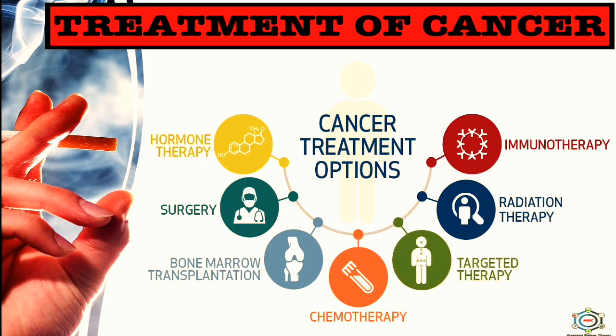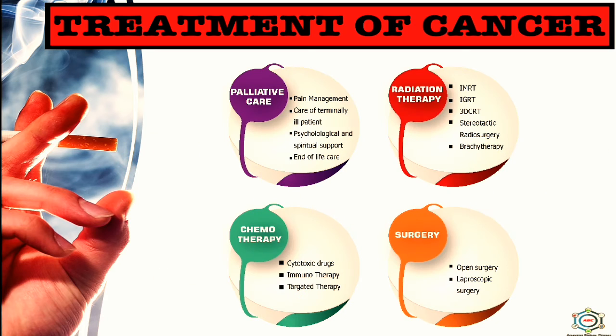In case of cancer, treatment options are hormone therapy, surgery, bone marrow transplantation, chemotherapy, targeted therapy, radiation therapy, immunotherapy. Here you can see palliative care of cancer: pain management, care of terminally ill patients, psychological and spiritual support, end of life care. Radiation therapy includes IMRT, IGRT, 3-DCRT, stereotactic radiosurgery, brachytherapy. In case of chemotherapy, cytotoxic drugs, immunotherapy, and targeted therapy. And in case of surgery, open surgery, laparoscopic surgery.